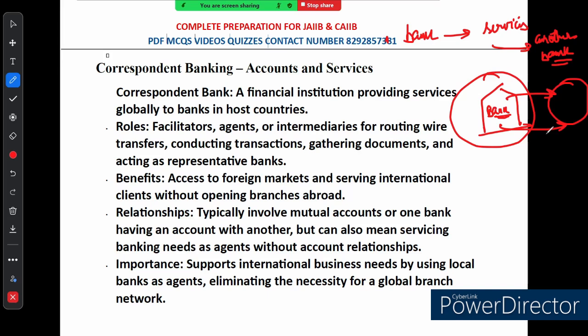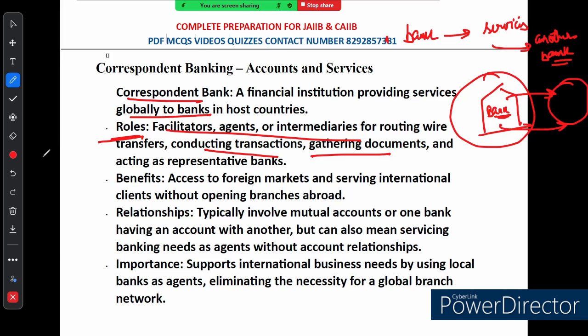So what do these correspondent banks actually do? We have understood what a correspondent bank is. Now let's see their roles. Well, they act like a facilitator or intermediary. This means that they help with routing wire transfers, conducting transactions, gathering important documents, and sometimes even acting as a representative for your bank in another country. They are behind-the-scenes agents, making sure everything runs smoothly across borders.